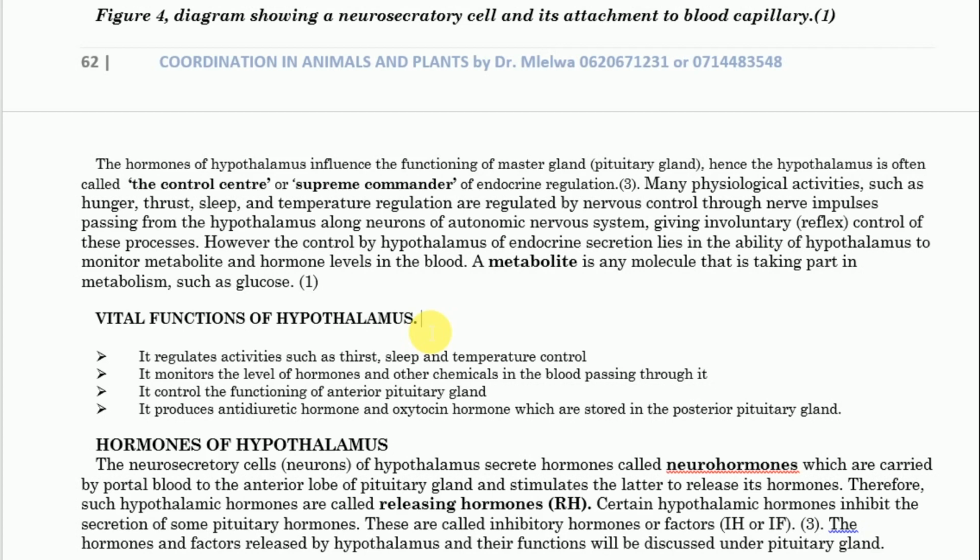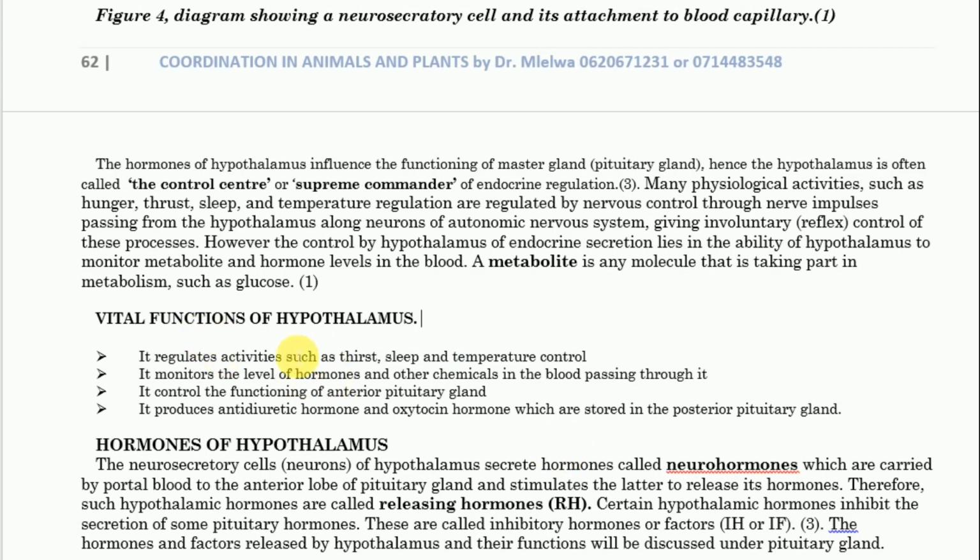Kwa mfano thermoreceptors ambazo zina sense temperature, are present in the hypothalamus itself, zinapeleka information hypothalamus yenyewe direct, and then ina stimulate mechanism za kurudisha temperature kwenda kwenye normal.